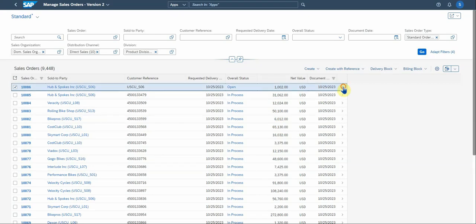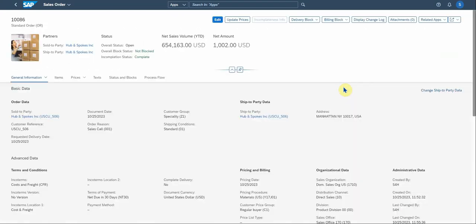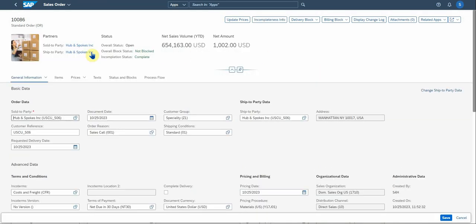So let's drill down into the sales order. This is the new layout, or the layout that's in the new version of this app that you can actually look at. You can go and edit the document. There's the sold to and shipped to party status, the value, the net amount.